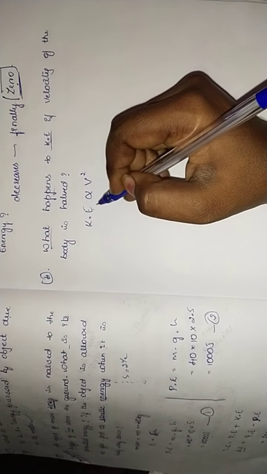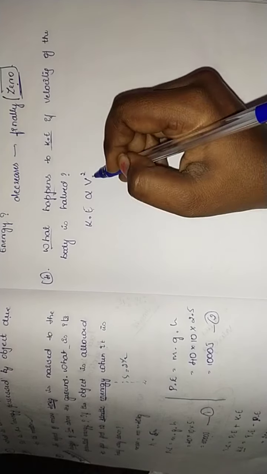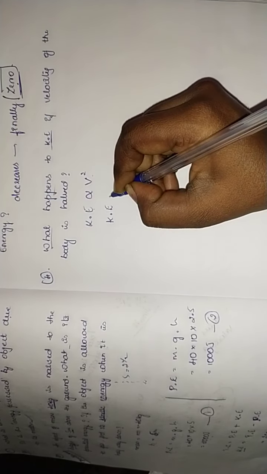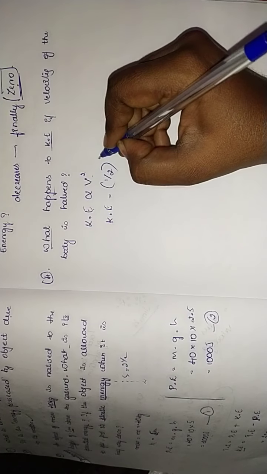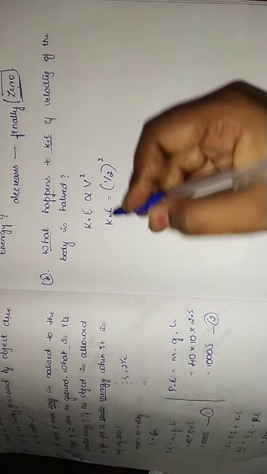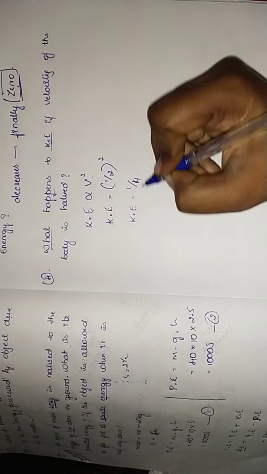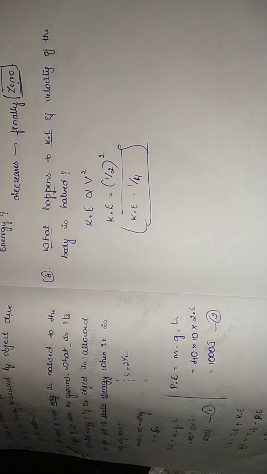If the velocity is half, we take the square, so the kinetic energy becomes 1/4. So this is the answer for the given question.